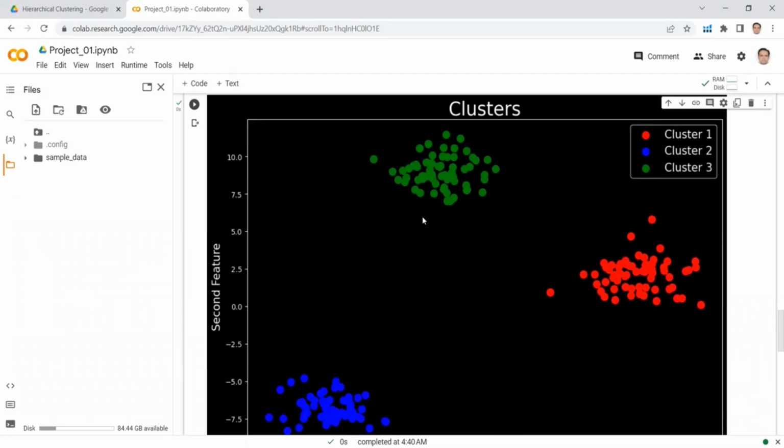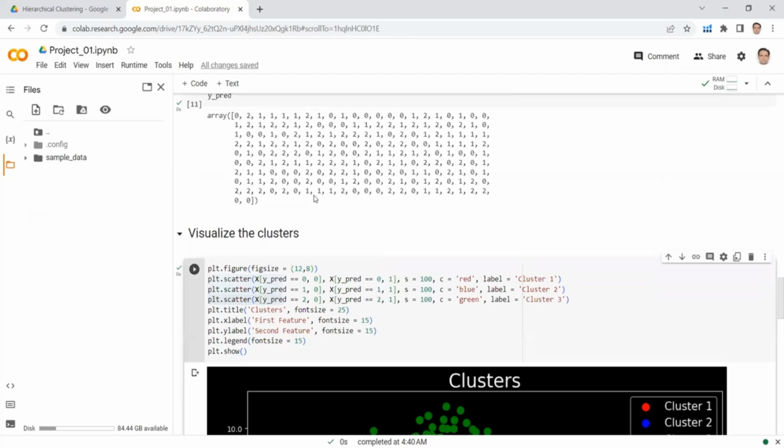So in this way, we have applied agglomerative clustering, which is a type of hierarchical clustering, in our project 1. We have divided our data into 3 clusters, and we selected the number of clusters equal to 3 with the help of dendrograms. Now, if you remember, students, there is a metric known as silhouette distance, which is used to evaluate the performance of hierarchical clustering. Now it's time to evaluate the performance of this hierarchical clustering. Basically, we have selected 3 clusters from the dendrogram.